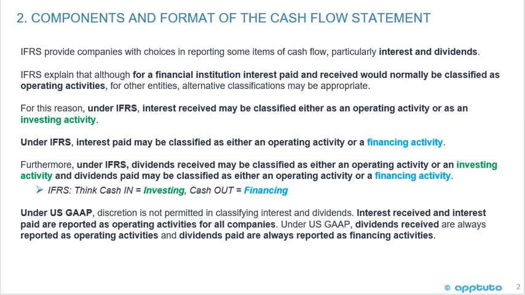Under US GAAP, discretion is not permitted in classifying interest and dividends. Interest received and interest paid are reported as operating activities for all companies. Under US GAAP, dividends received are always reported as operating activities, and dividends paid are always reported as financing activities.